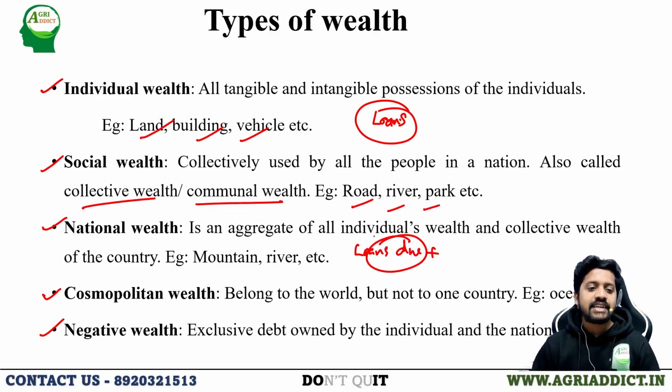The third one is national wealth. National wealth is nothing but an aggregate of all individual wealth and collective wealth of the country. For example, mountain, river, everything comes under national wealth.